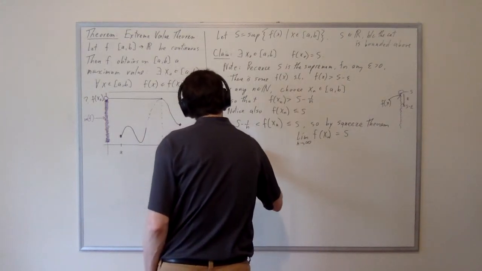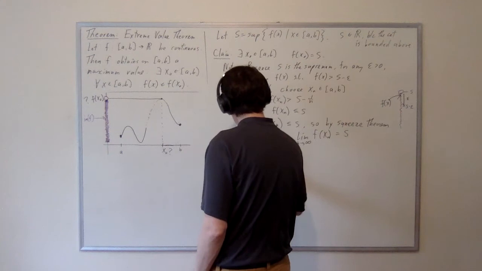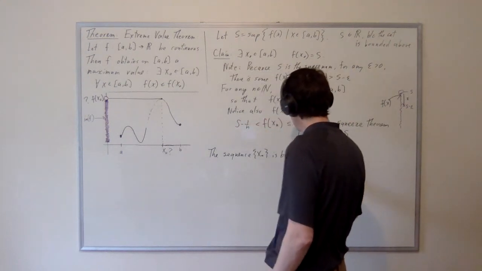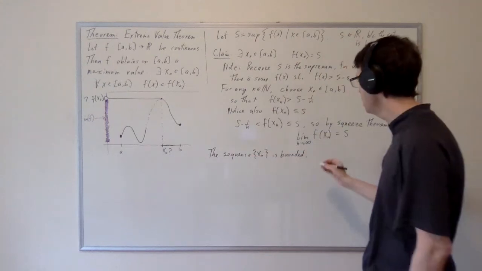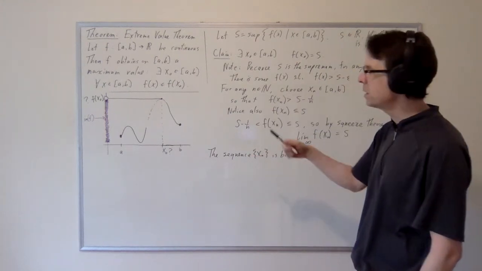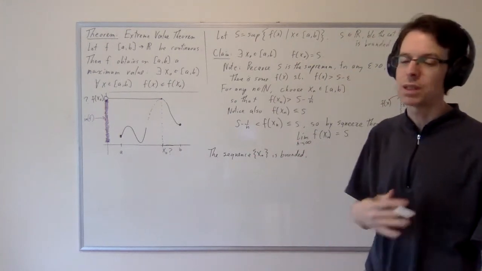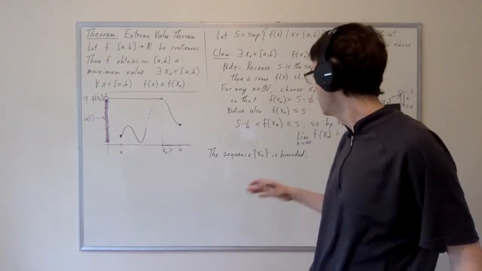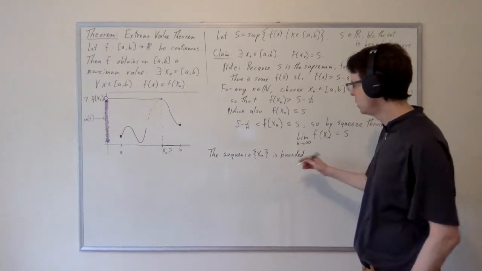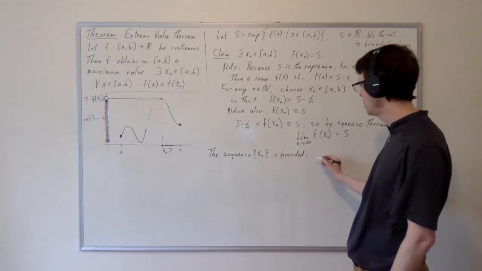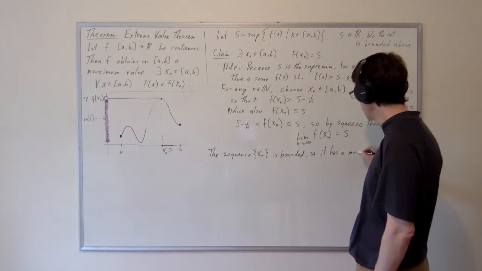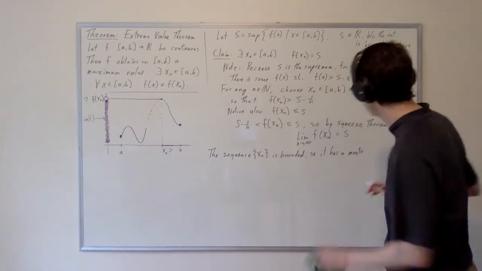So the sequence xn is bounded. And so we're going to do exactly what we did last time. If it's bounded, then it has a bounded monotone subsequence. This is because every sequence has a monotone subsequence. And so if this one is bounded, then a monotone subsequence of that is also bounded. So it has a monotone bounded subsequence.